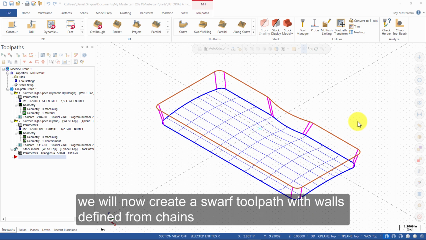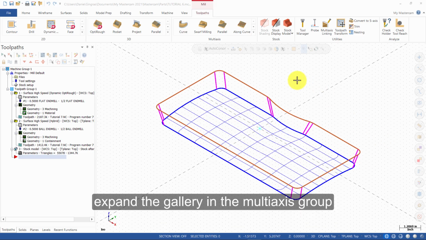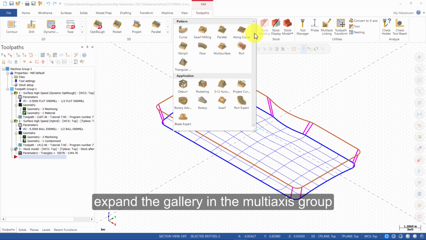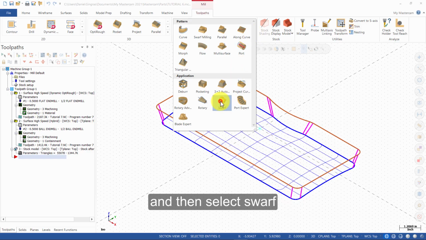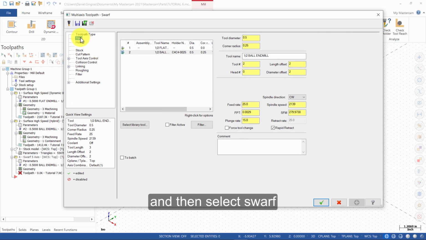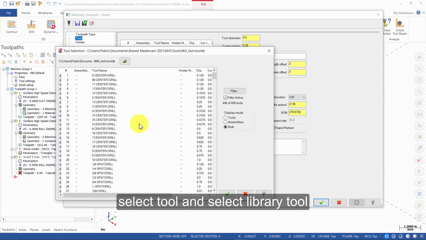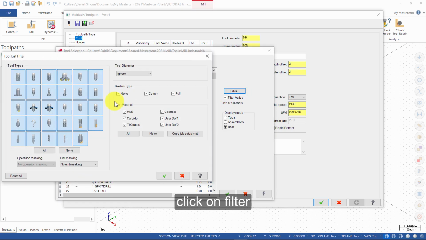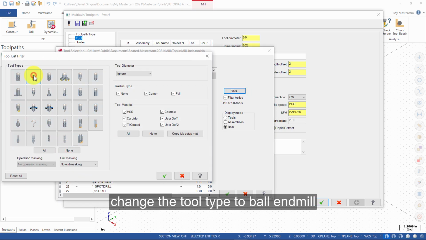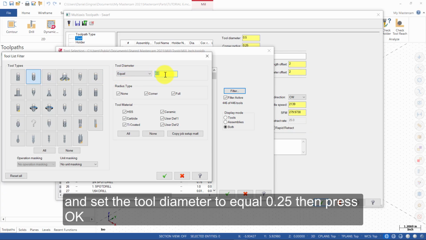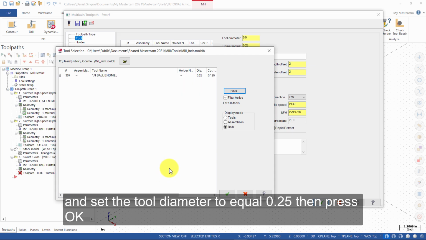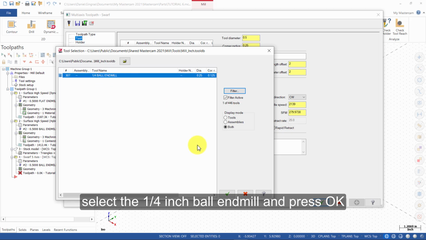We will now create a Swarf toolpath with walls defined from chains. Expand the gallery in the multi-axis group, and then select Swarf. Select Tool and select Library Tool. Click on Filter, change the tool type to Ball End Mill, and set the tool diameter to equal 0.25. Then press OK.